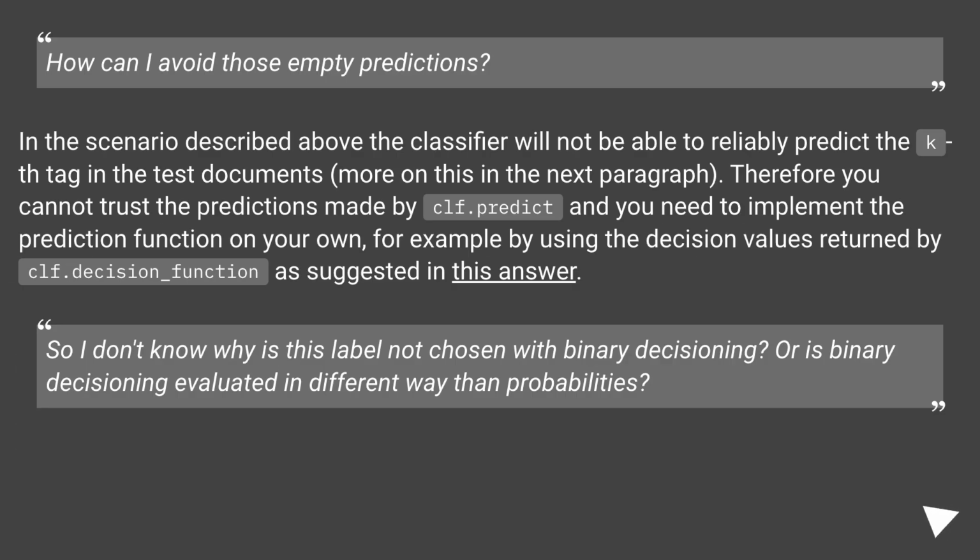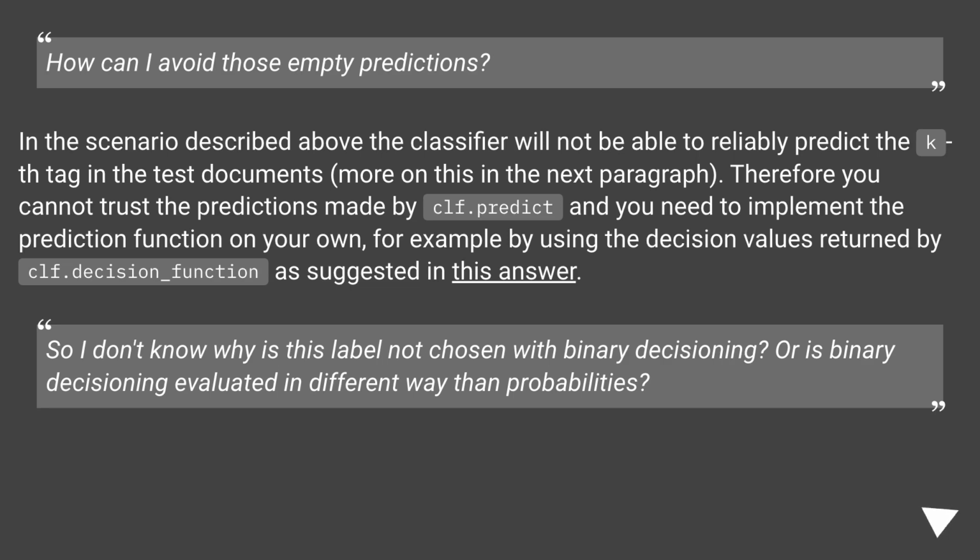How can I avoid those empty predictions? In the scenario described above, the classifier will not be able to reliably predict the kth tag in the test documents. More on this in the next paragraph. Therefore, you cannot trust the predictions made by clf.predict, and you need to implement the prediction function on your own. For example, by using the decision values returned by clf.decision_function, as suggested in this answer.